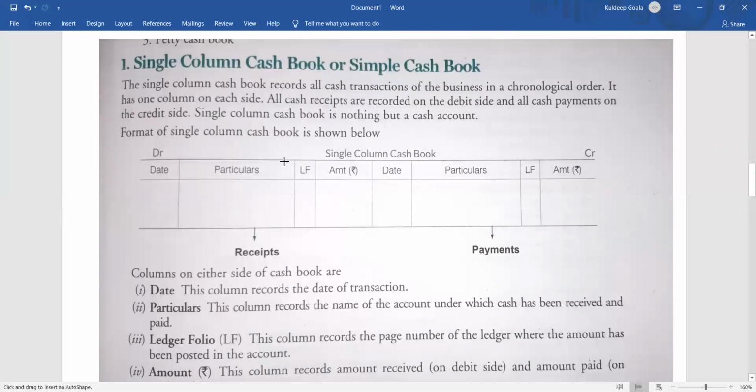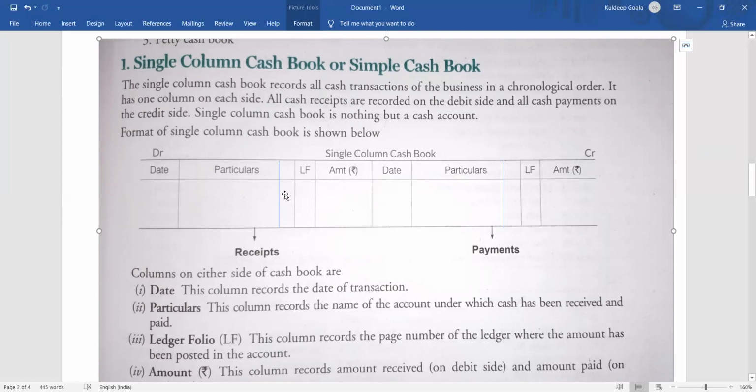So nothing to worry about that. It's just adding one more column here this way. In the same way, it will also appear on the other side. The name of this column will be voucher number, that is, the voucher number of this transaction.